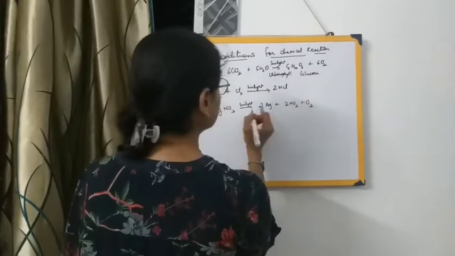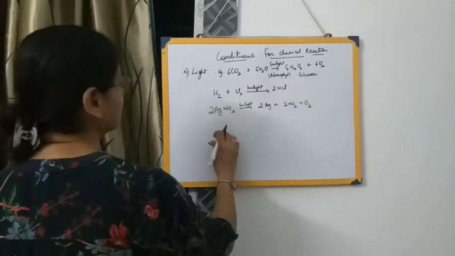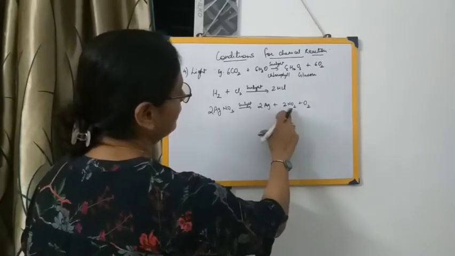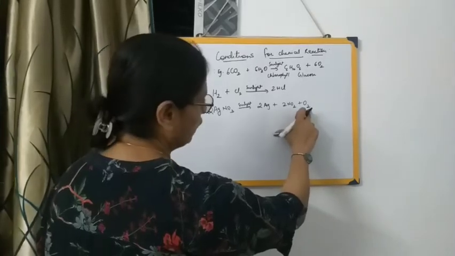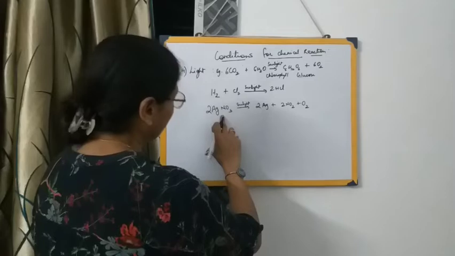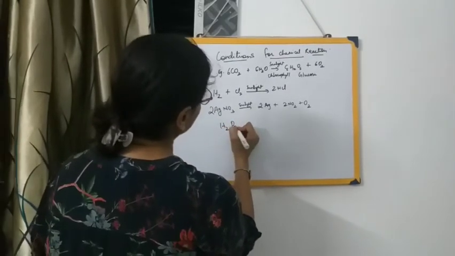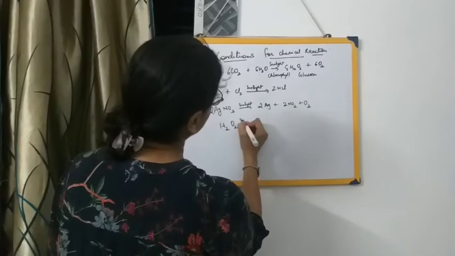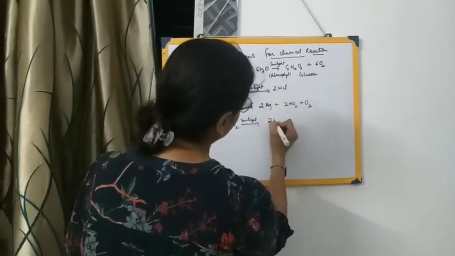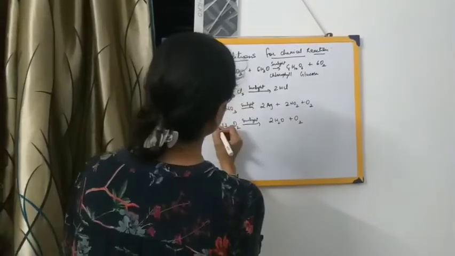So in the presence of sunlight, silver nitrate decomposes to form silver, nitrogen dioxide and oxygen. Another reaction of the same type is hydrogen peroxide, H2O2, which in the presence of sunlight decomposes forming H2O plus O2. So 2 2s are 4, so this will be 2.